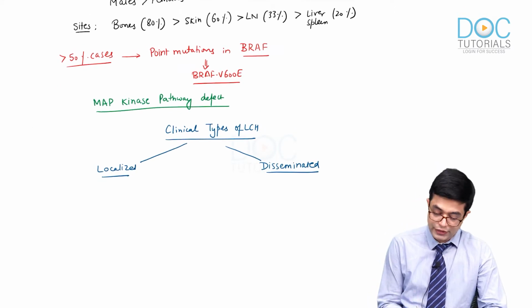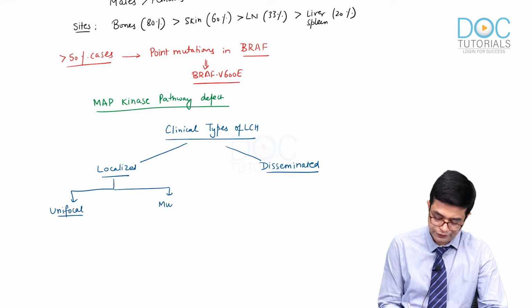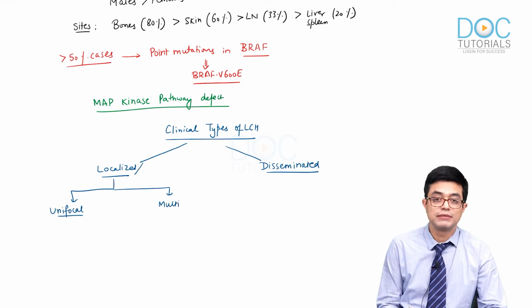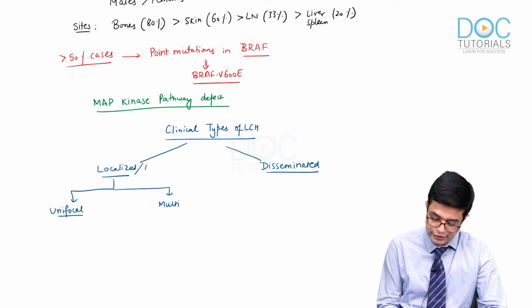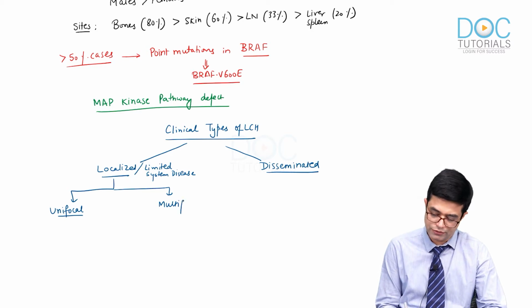Localized disease can further be divided into unifocal and multifocal. Localized is also sometimes written as limited system disease, although the term is found missing from other textbooks.